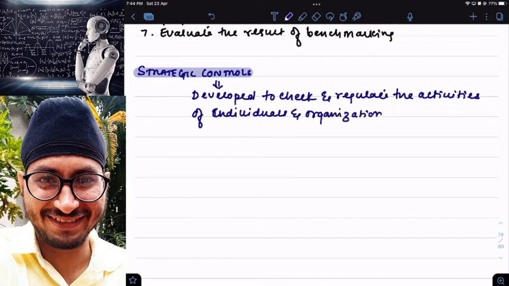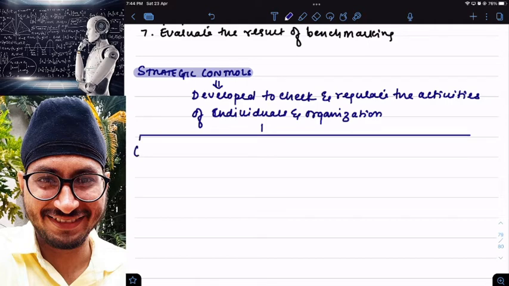Simple. A business is developing controls in order to verify the activities performed by individuals and the activities performed by the organization. So individual activities I will verify, and overall organization activities also I am going to verify. That is why I am implementing something called strategic controls. Strategic controls can be divided into three types.